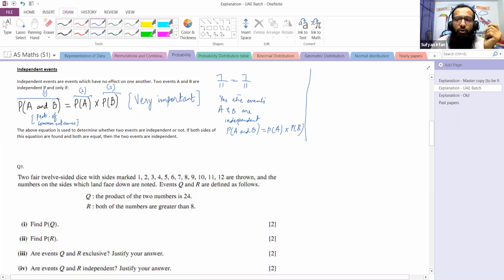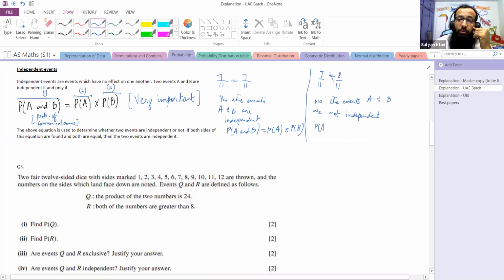Now another instance would be, we are getting 7 upon 11 over here, but 8 over 11 over here. We know that 7 upon 11 is not equal to 8 upon 11. So now we will say, no, the events A and B are not independent. Why?